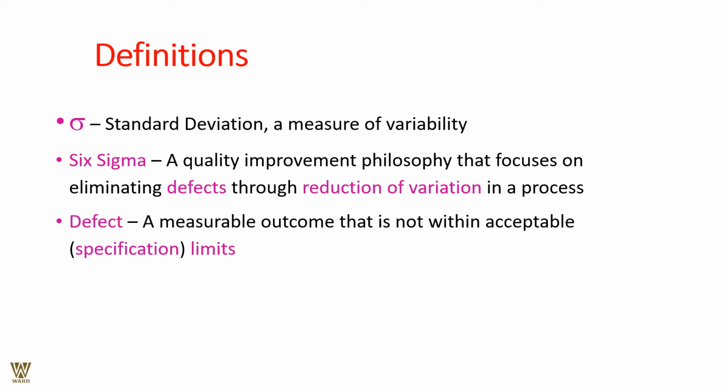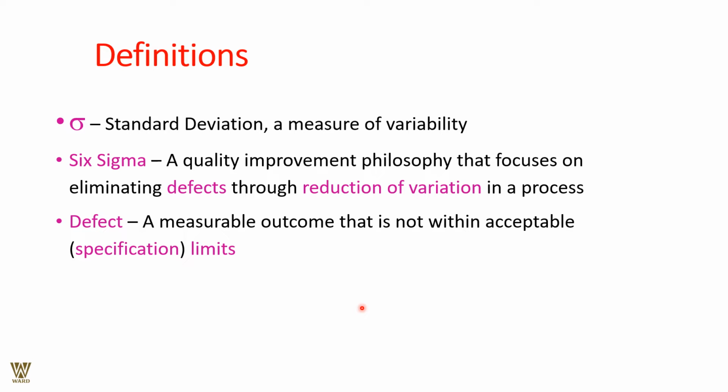So what is Six Sigma? Let us understand the definition. Sigma is a standard deviation, or the measure of variability, as in what variation can be expected from the norms. Six Sigma is a quality improvement philosophy that focuses on eliminating defects through the reduction of variation in a process. So we are eliminating defects, and that is what Six Sigma is all about. Remember, we are talking about standard deviation.